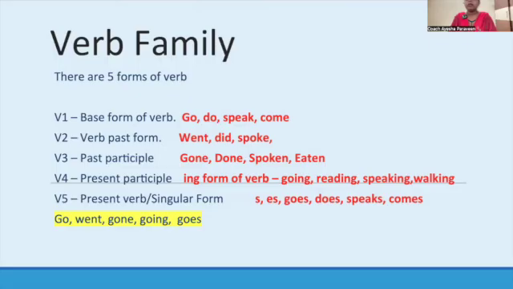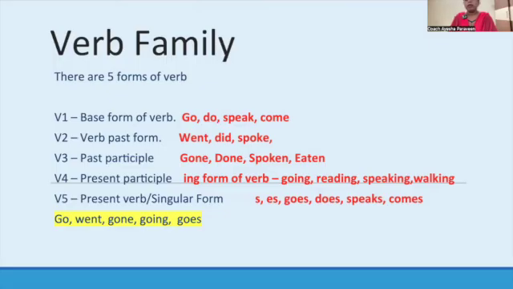The present participle is V1 plus ing. Sometimes we want to tell that some action is an ongoing action, for example, reading, writing, sleeping, eating, talking, walking. So some ongoing action is there, any action is in progress, we use the V4 form of the verb.